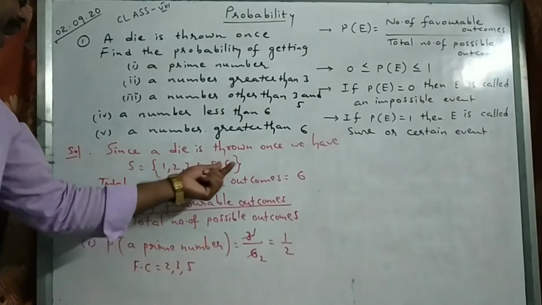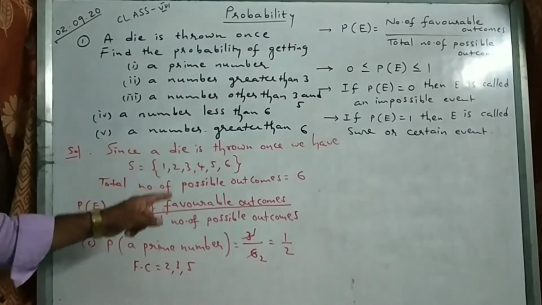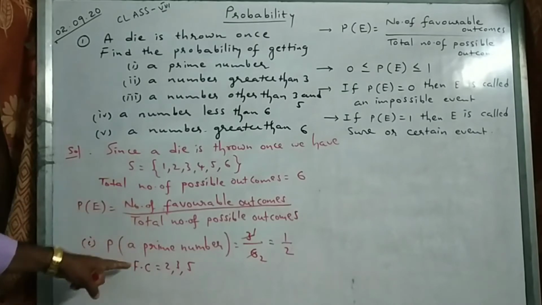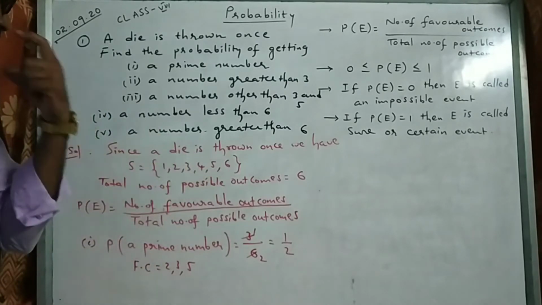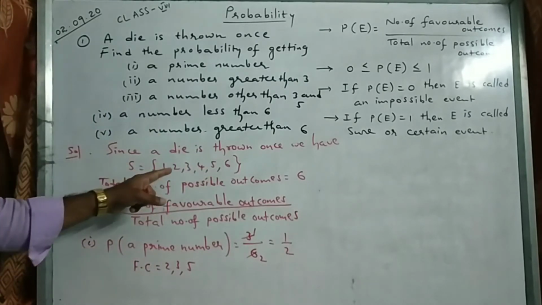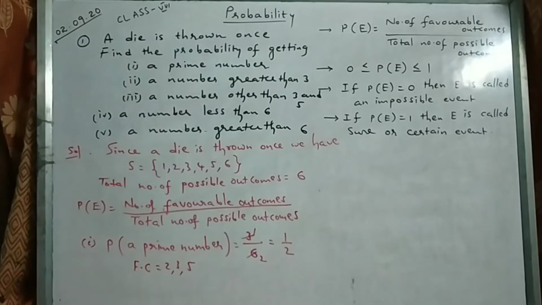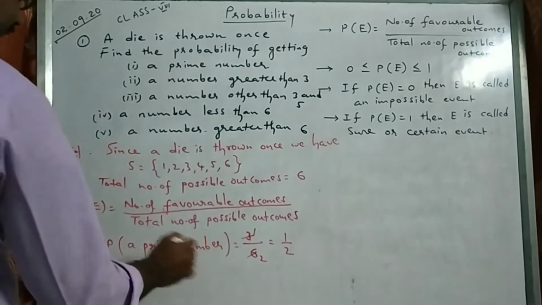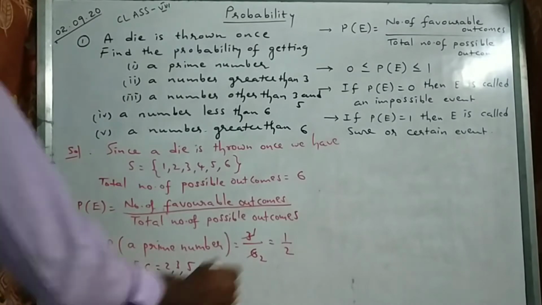Did you understand? Prime numbers, how many are there? Find out. They are favorable outcomes. What is our question here? Probability of getting a prime number. Only 3 prime numbers are there: 2, 3, 5. So probability of getting a prime number is 3 upon 6, total number of possible outcomes.